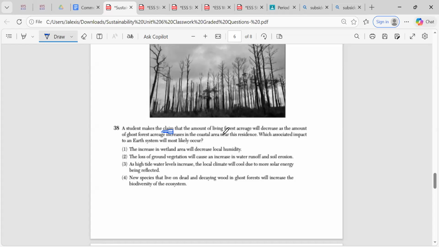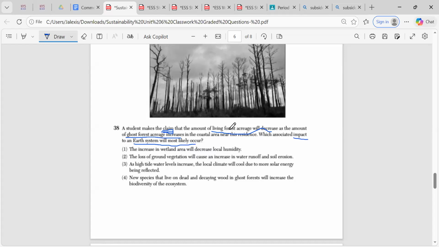That the amount of living forest acreage will decrease as the amount of ghost forest acreage increases in the coastal area near this residence. Which associated impact to an Earth system will most likely occur?